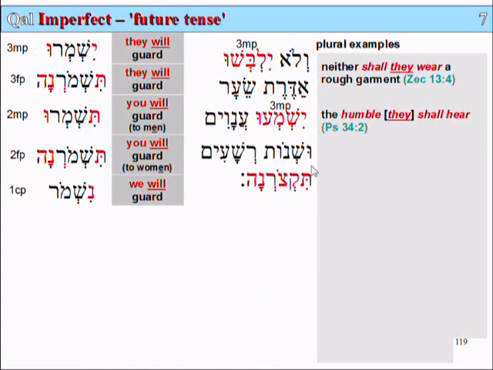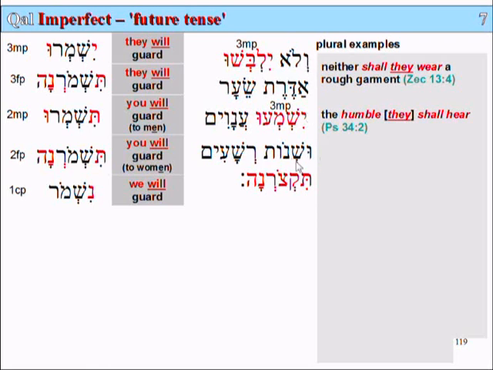Okay, third example. Ushnot reshaim tikzorna. The vav here means and, it's a shurek, a u sounding vav, and it has the same meaning as the vav before.